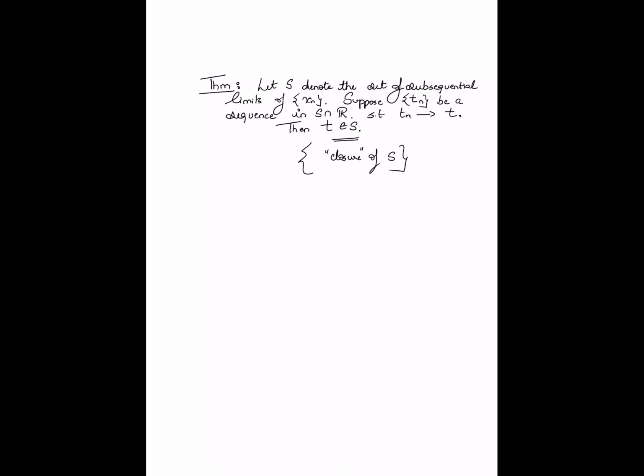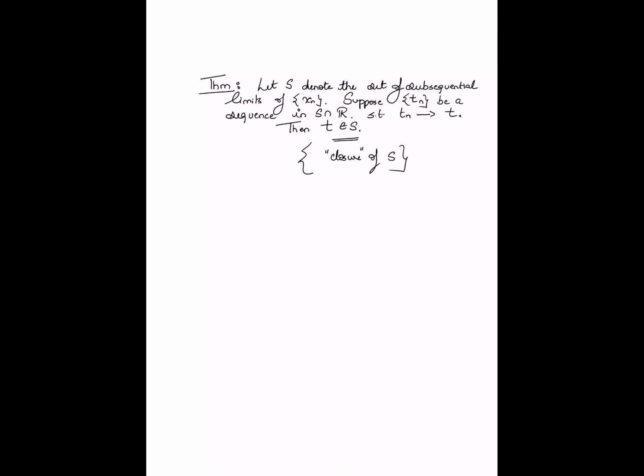All right. So the moral of the story in this video is we have defined subsequential limits. These are the limits of subsequences of a given sequence. We have seen that the lim sup is always a subsequential limit. The lim inf is another subsequential limit, and moreover, the lim sup is the largest subsequential limit, and the lim inf is the smallest subsequential limit.